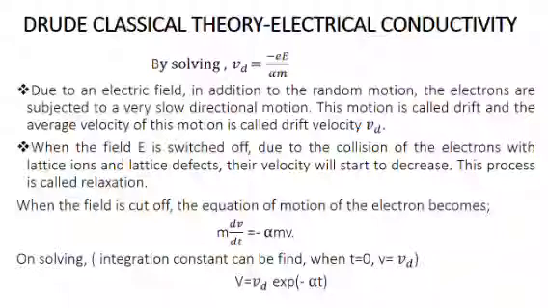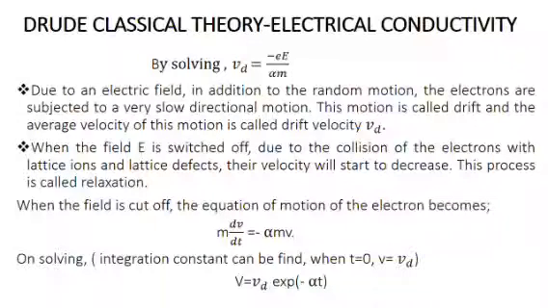So due to an electric field, in addition to the random motion, electrons are subjected to a very slow directional motion. And this motion is called drift. And the average velocity of this motion is called drift velocity. When the electric field is switched off, due to the collision of the electrons with lattice ions and lattice defects, their velocity will start to decrease. This process is called relaxation.